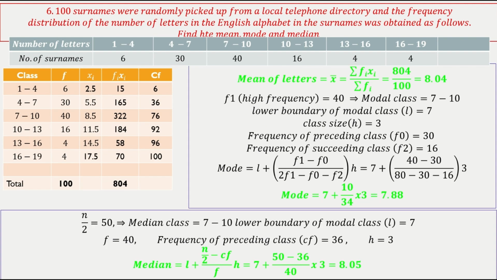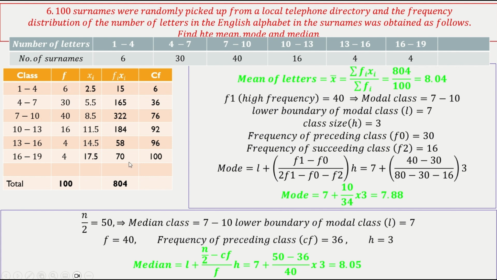This is the next problem, where 100 surnames are randomly picked from a local telephone directory, and the frequency distribution of the number of letters in the English alphabet in the surname was obtained as follows. Find the mean, mode, and median, all three. So you build your table appropriately, in this way. Classes are overlapping, so we don't need to adjust anything.